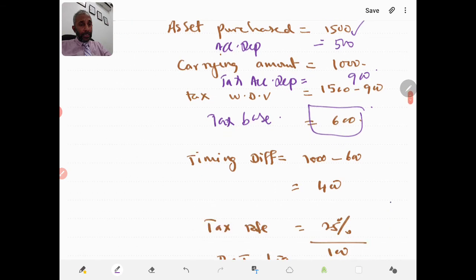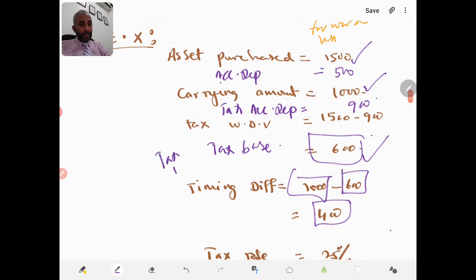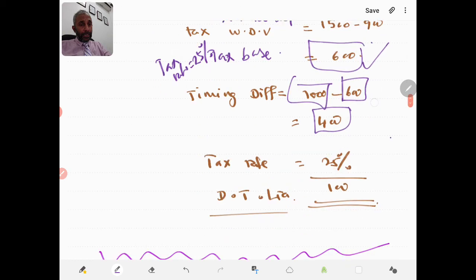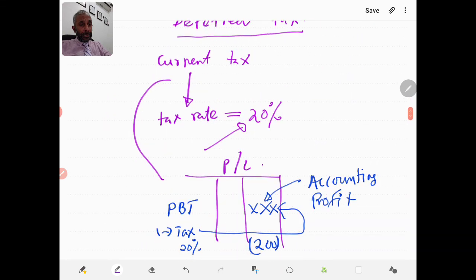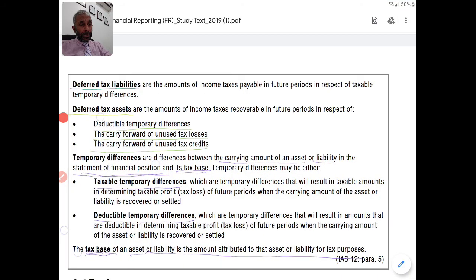So therefore, now we can calculate the timing difference between the accounting carrying value and the tax carrying value. So that is 1000 minus 600, so we then have 400. And in this example, they said the tax rate is 25%. So accordingly, the deferred tax liability will be 100. And I will go through one more slide and then I will end this video, and we will continue with the detailed example in my next session.